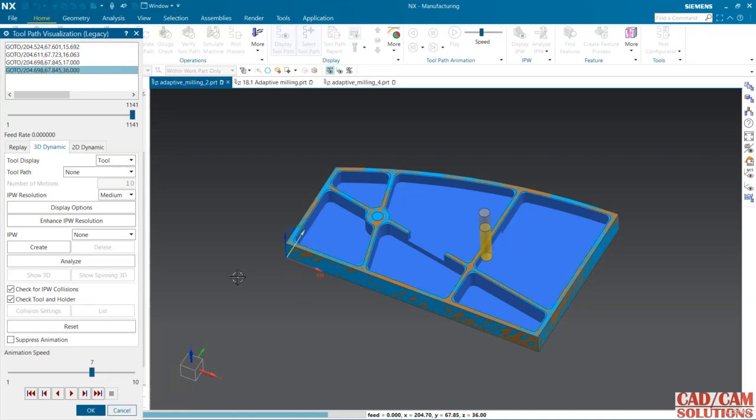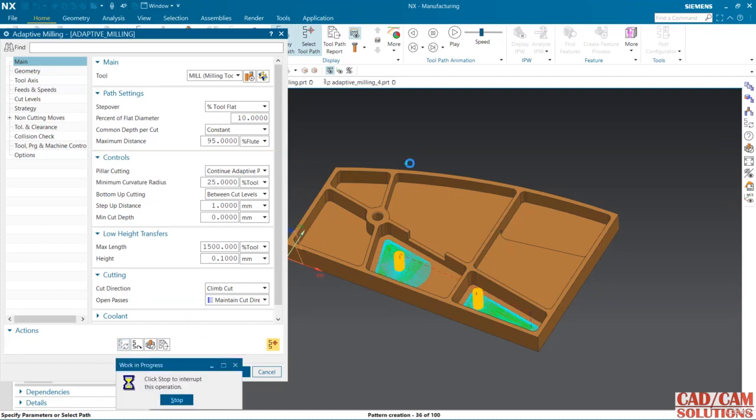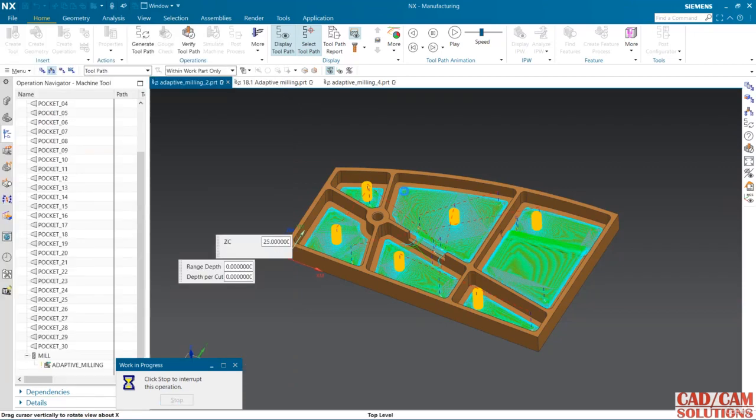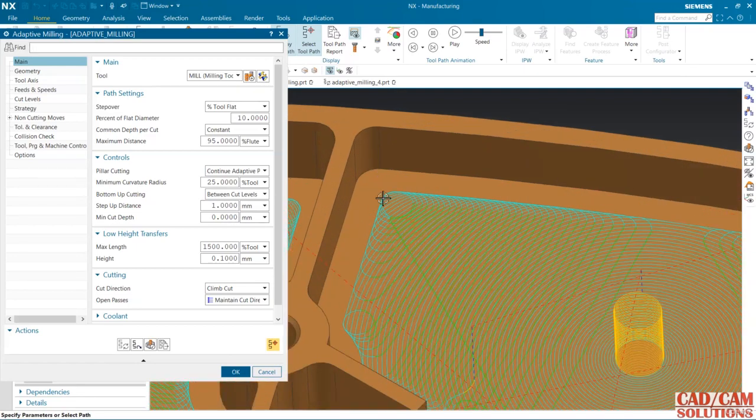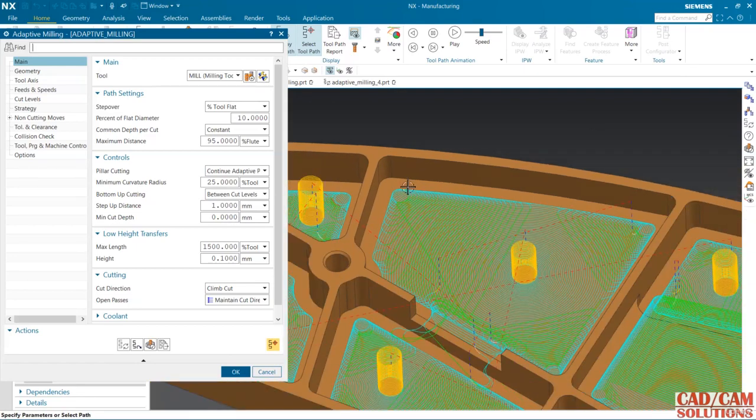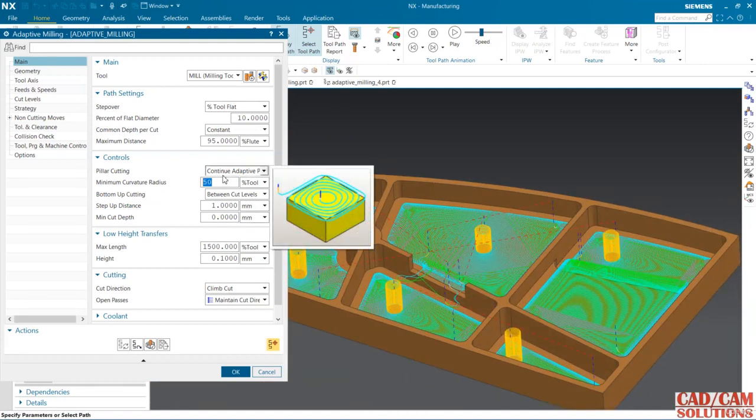Now I'm going to change this minimum curvature radius to 25%. Generate it again. Now see, this is 25% of the tool, and again I'm going to change it to 50%.